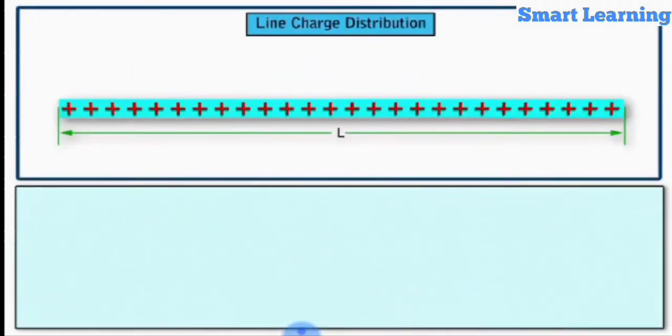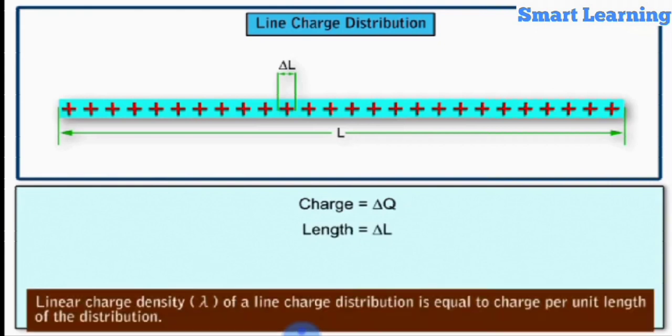Let us look at the line charge distribution of length L carrying a charge Q as shown. If we consider a small element of such a charge distribution having a charge delta Q and of length delta L, the linear charge density lambda of such an element is equal to delta Q by delta L. Since it is the charge per unit length, the SI unit of linear charge density lambda is coulomb per meter. It is a scalar quantity.